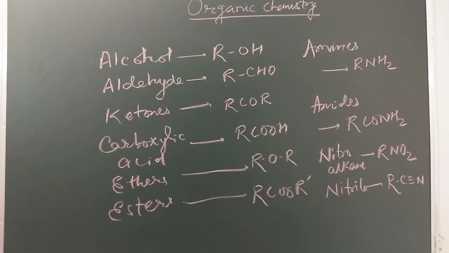Amides, or they are also called acid amides. Their general formula is RCONH2. Nitroalkane RNO2. Nitriles, they have the functional group cyanide. That means their general formula is RCN with a triple bond between carbon and nitrogen.